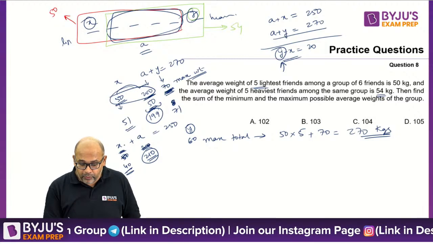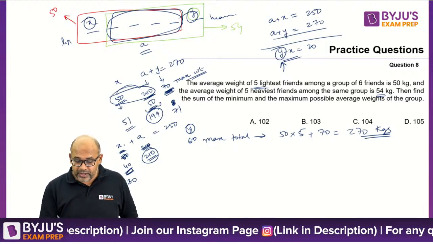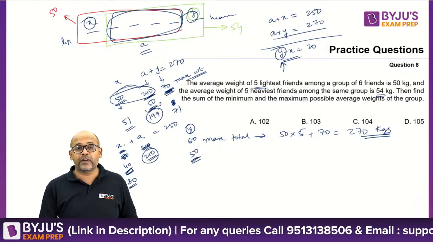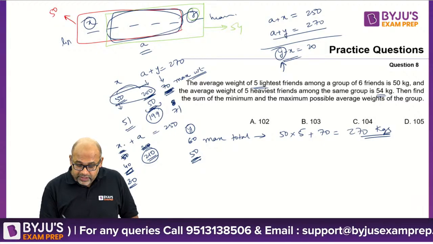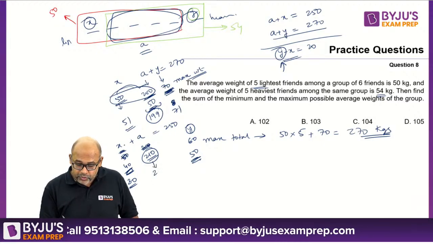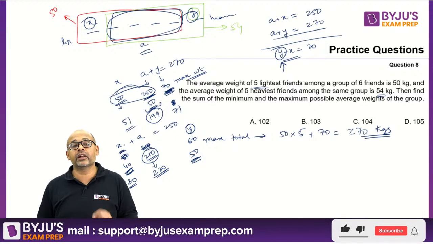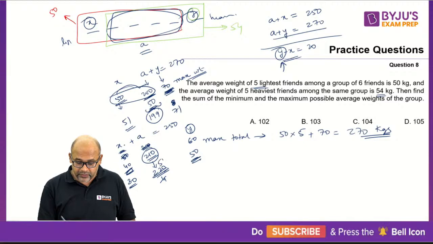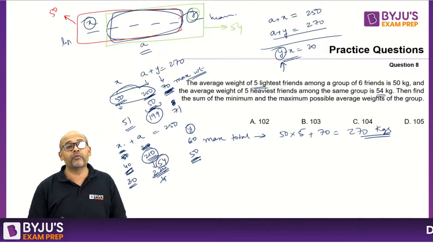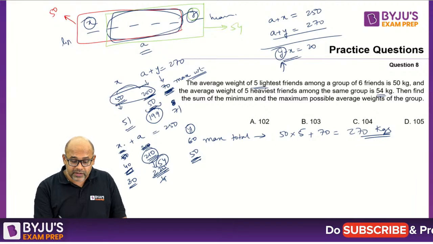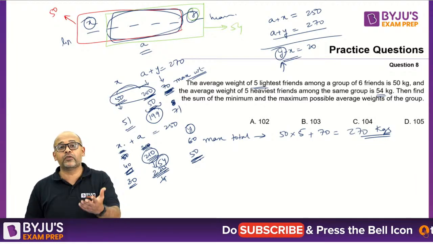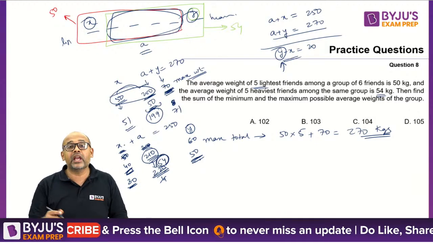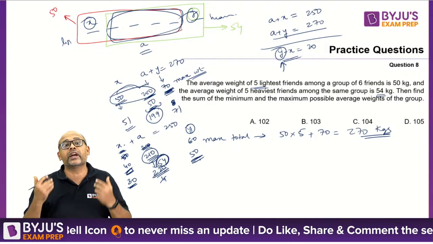Can I go even lower? If I go to 30, then this will become 50. Now remember, the problem here is 30 and 50. So this is 30, so this total will become 220. What is the per head count over here? 220 by 4 is 55, roughly 54. Now you notice that this is a problem for you. Why? Because if you are saying the highest guy is 50, and the lowest guy is 30, you are ending up saying the in between guys are 54. How can in between guys be 54?